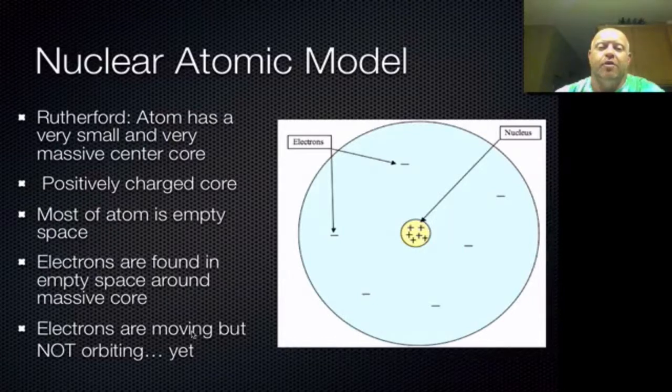So they know they're out there. They don't really know how they're moving yet, not orbiting yet. So really, in the nuclear model, all we've really done is taken the idea of evenly spread out mass, condensed all the mass to the center core, and put the electrons in this empty void around this massive core for a nuclear atom. And we haven't talked about how those electrons are moving yet.